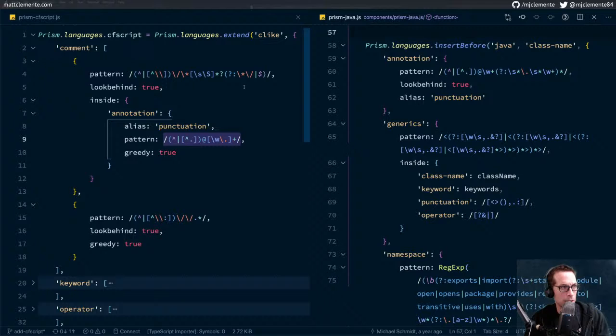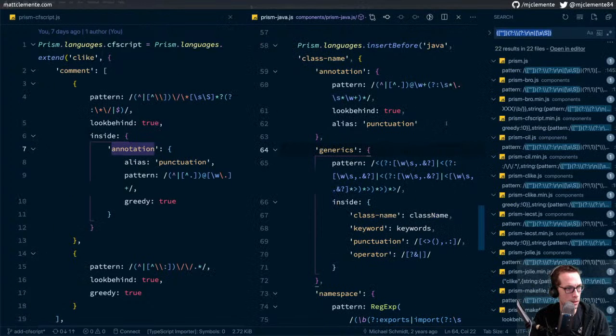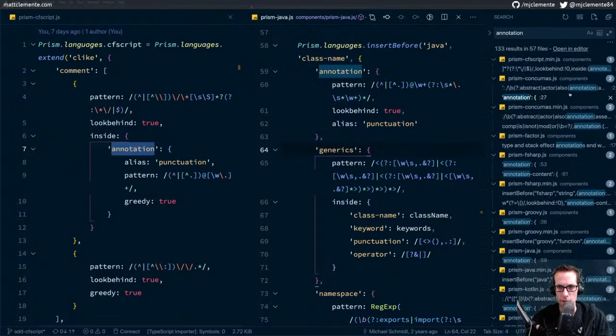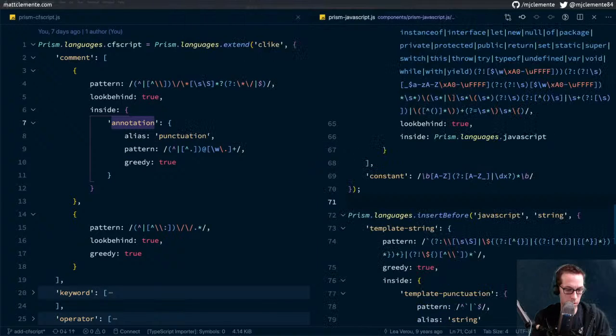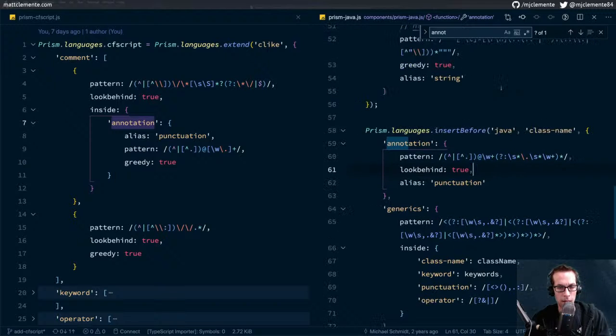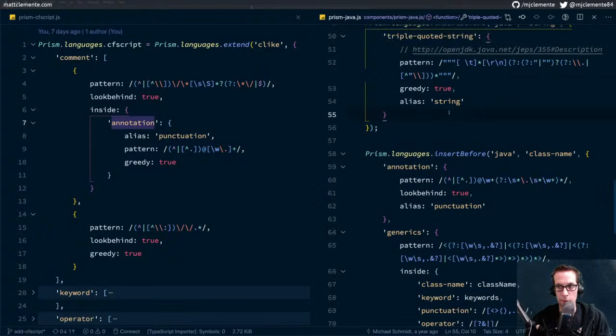Alright, we were looking at how the annotations were working here. I guess lots of languages have those annotations. I don't think I took that from JavaScript because, no, there's no annotations in there. But the annotation section in Java is different than what I have now. What I'm inclined to think is that I borrowed this from Java, and the Java package has since been updated.